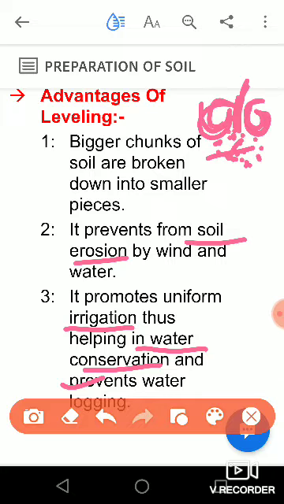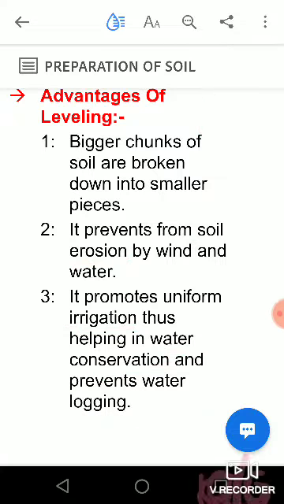That is why we have to level the field, so that we can irrigate properly, conserve water, and also prevent water logging. So these are the advantages of leveling.